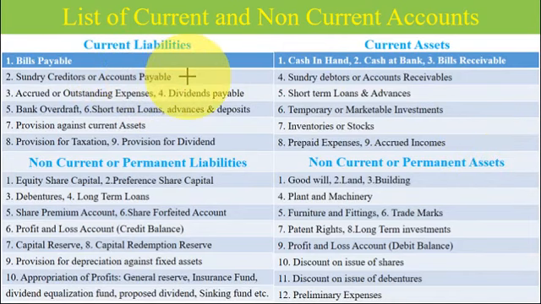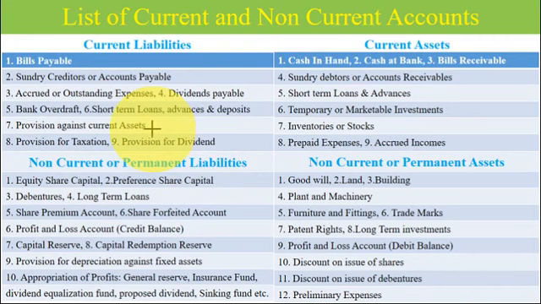I will read out the current liabilities and the current assets for the students' purpose, or otherwise you can go through the list yourself. Under current liabilities: bills payable, sundry creditors, also called accounts payable, accrued or outstanding expenses, dividend payable, bank overdraft, short-term loans, advances and deposits, provision against current assets, provision for taxation, provision for dividend.